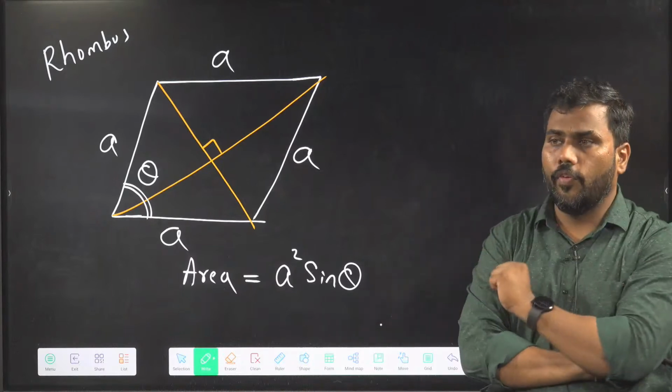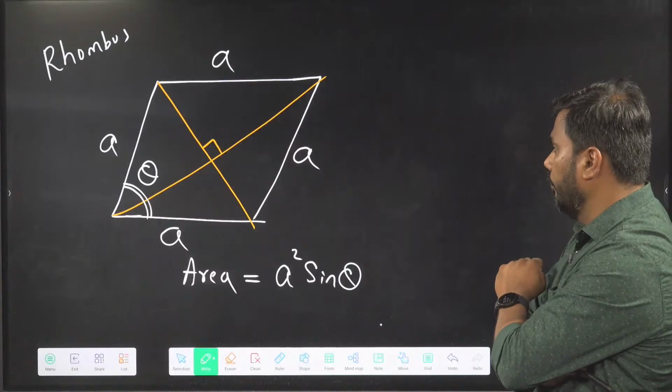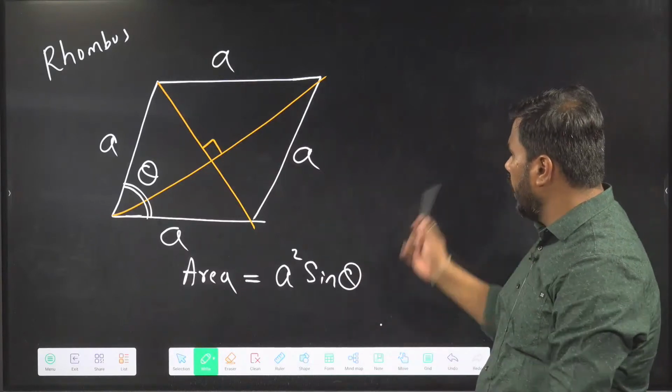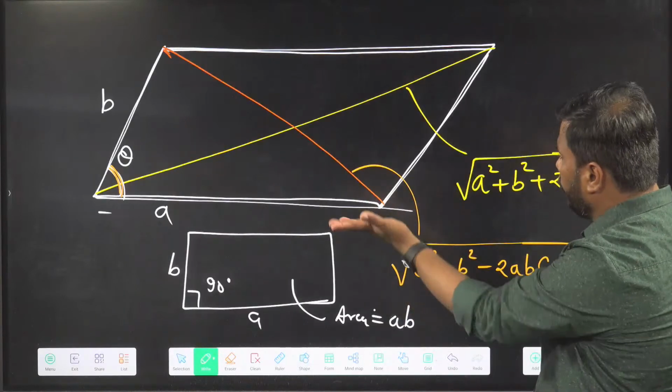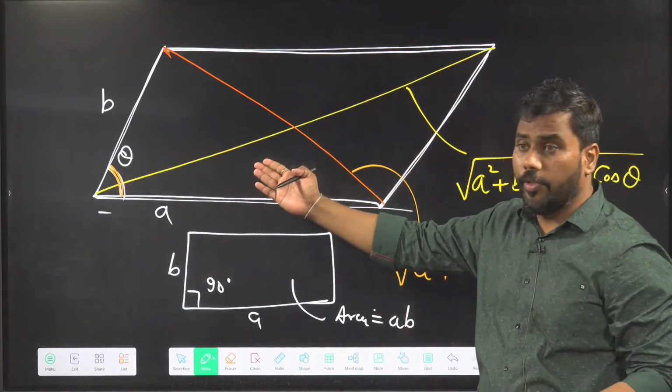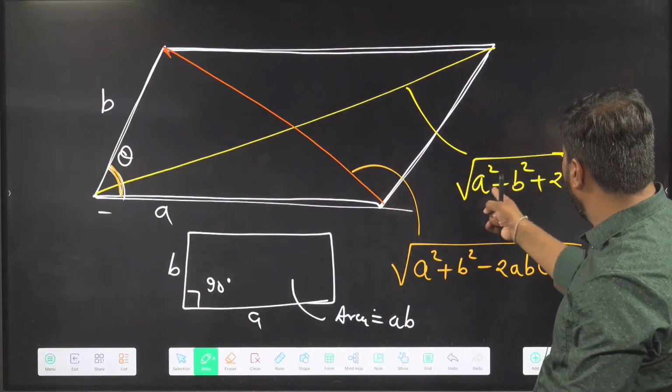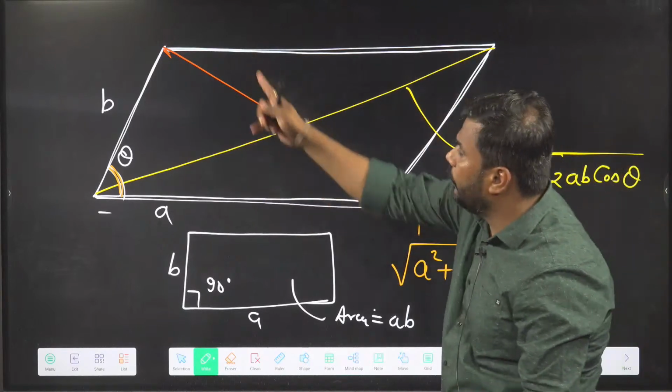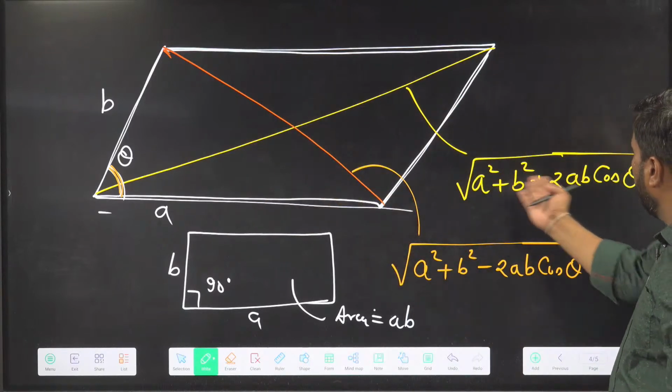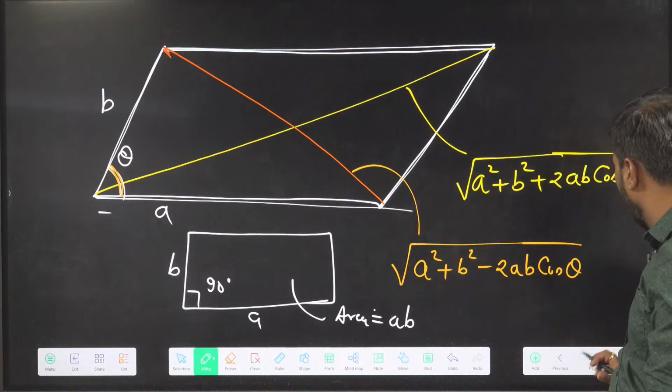Okay, so this is area of rhombus. Area of rhombus is covered. And we can also write down some properties of rhombus using the properties of quadrilateral, like using property of parallelogram. If you put A and B to be equal here, you can find the length of the diagonals of rhombus. Just put A and B equal here, you will get the length of diagonal of rhombus.